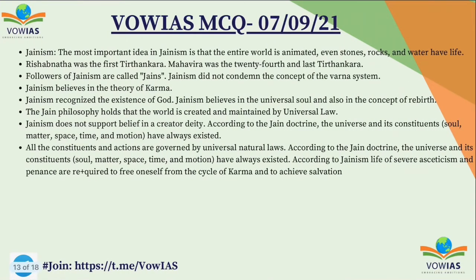So in Jainism, the most important idea is that the entire world is animated; even stones, rocks and water also have life. Rishabhnath was the first Tirthankara and Mahavira was the 24th and the last Tirthankara. The followers of Jainism are called Jains, and Jainism did not condemn the concept of the Varna system, but Buddhists condemned it. Remember this. The Jainas believe in the theory of karma. Jainas recognize the existence of God. Jainas believe in the universal soul and also the concept of rebirth.